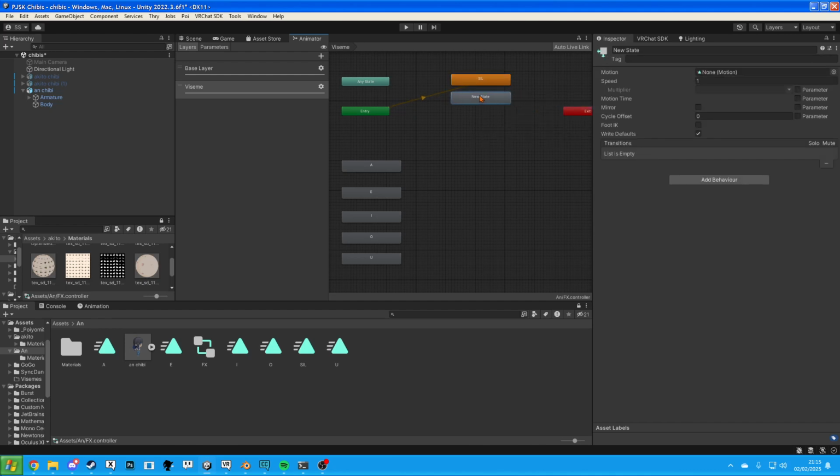So create state, empty, call this PP. Oh, that's not what I want to do. Click it, Control V, call this FF, Control C, Control V, call this TH, Control D, Control D, DD, Control D, KK.